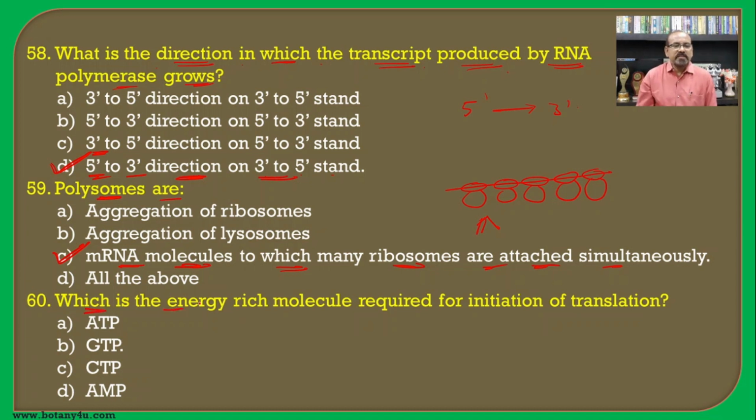Then which is the energy rich molecule required for initiation of translation? During the process of translation, the energy is provided by GTP, and hence the second one, that is GTP, is the correct answer for this question.